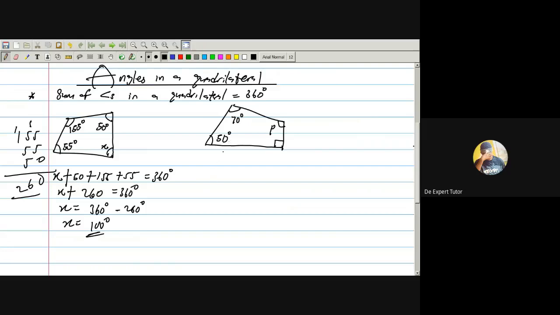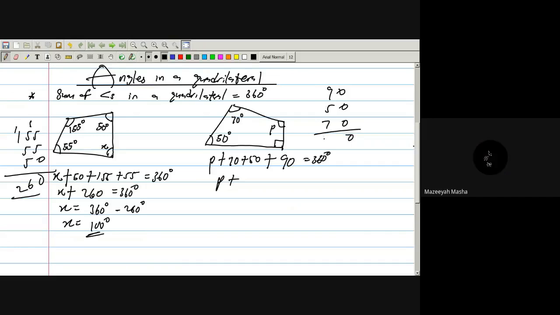Now look at this one. Add everything together. So I have P plus 70 plus 50 plus, look at this angle. Whenever you see an angle like this, what does it mean? 90 degrees. So it equals 360 degrees. If I add these together, 90 plus 70 plus 50 gives 210, so I have 210. P equals 360 minus 210.